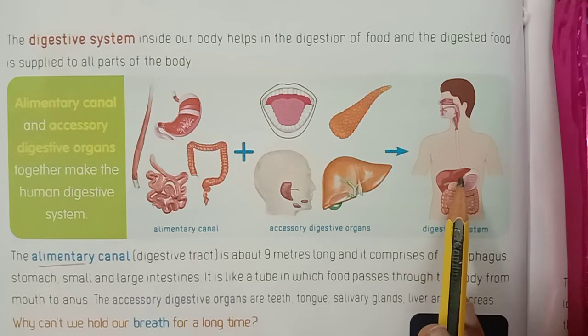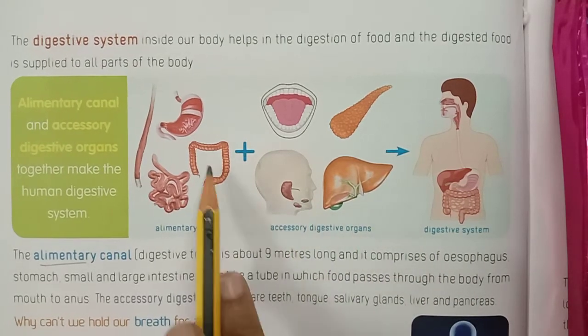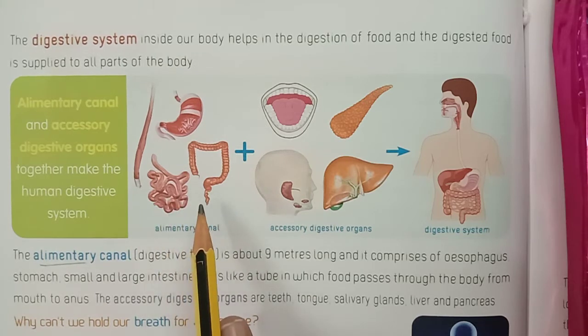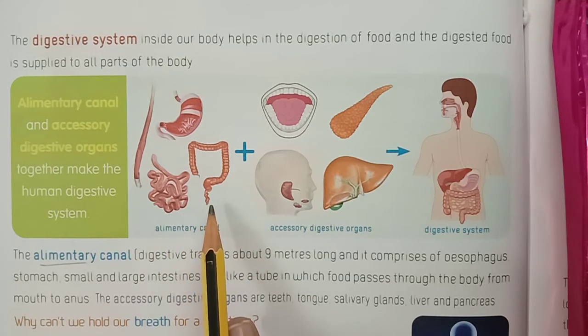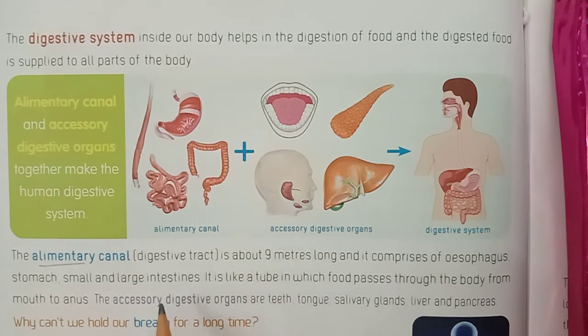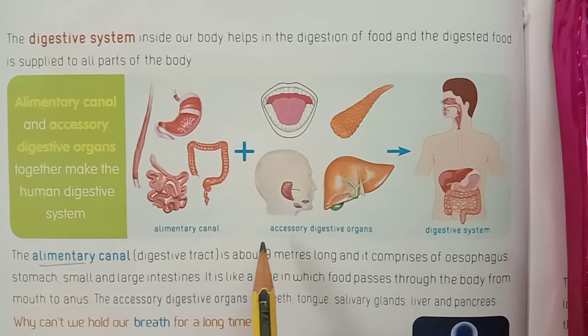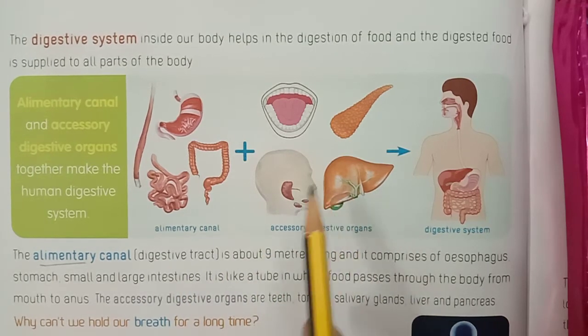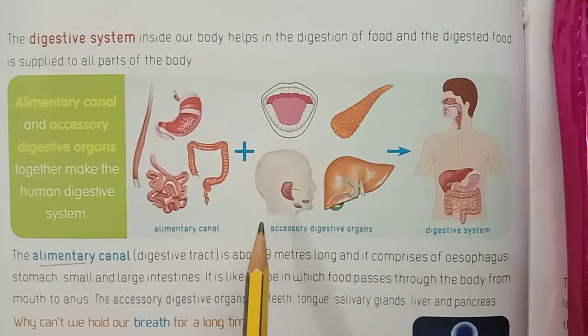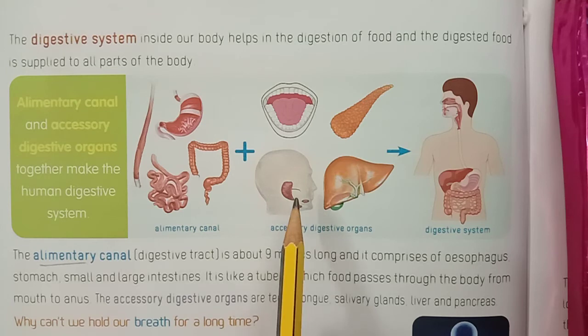The alimentary canal, or digestive tract, is about 9 meters long, and it comprises the esophagus, stomach, and small and large intestines. It is like a tube in which food passes through the body from mouth to anus. The accessory digestive organs are teeth, tongue, salivary glands, liver and pancreas.